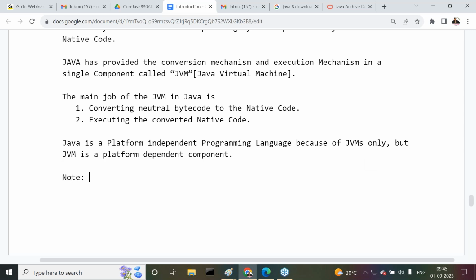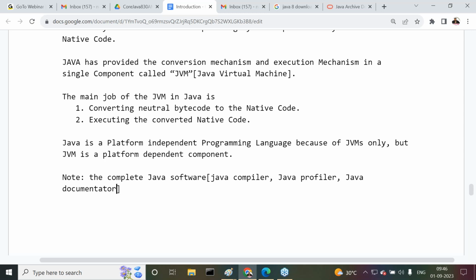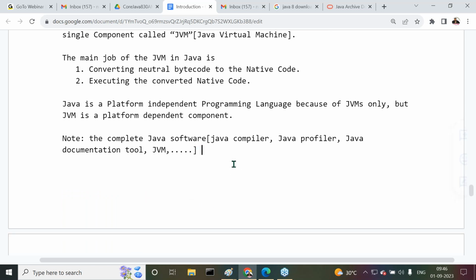Next is a note: the complete Java software, meaning the Java compiler, Java profiler, Java documentation tool, JVM, and so on, is platform dependent.